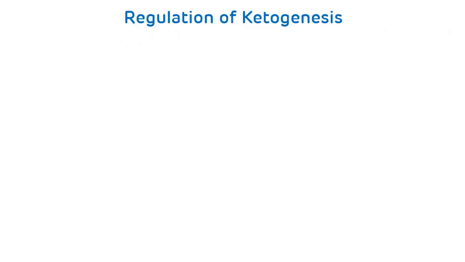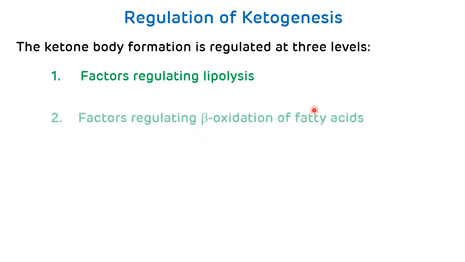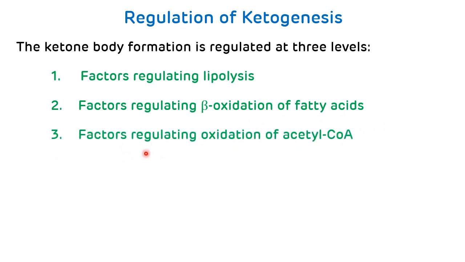Now, regulation of ketogenesis. Ketogenesis is regulated at three key levels. The first one is the factors regulating the lipolysis. The second one is the factors regulating the beta oxidation of fatty acids. And the third one is the factors regulating the oxidation of acetyl CoA.